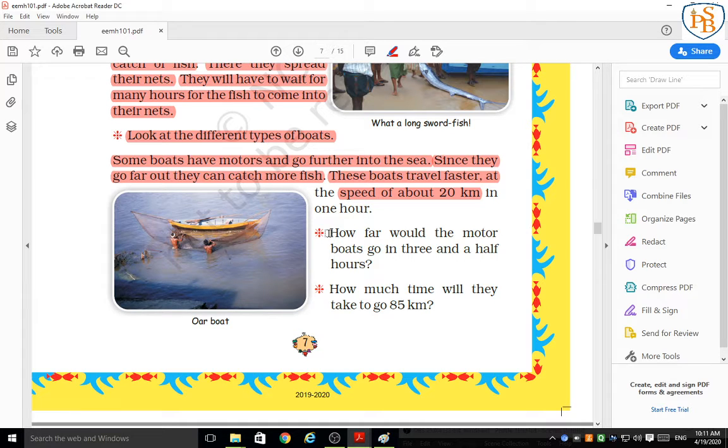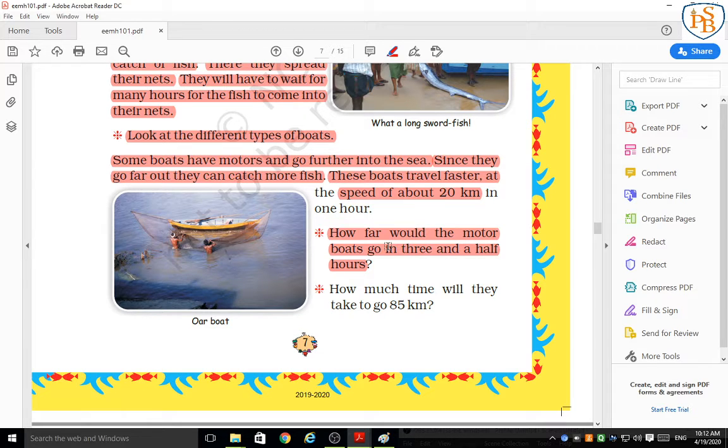The question is, how far will the motorboats go in 3.5 hours? Within 1 hour this motorboat travels 20 km. So within 3.5 hours, how much distance will that motorboat cover?